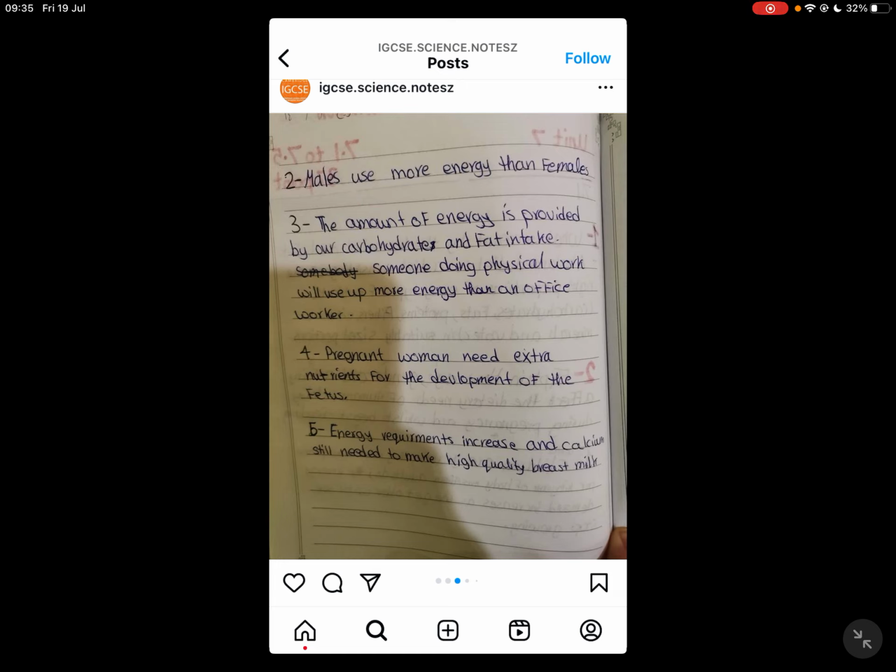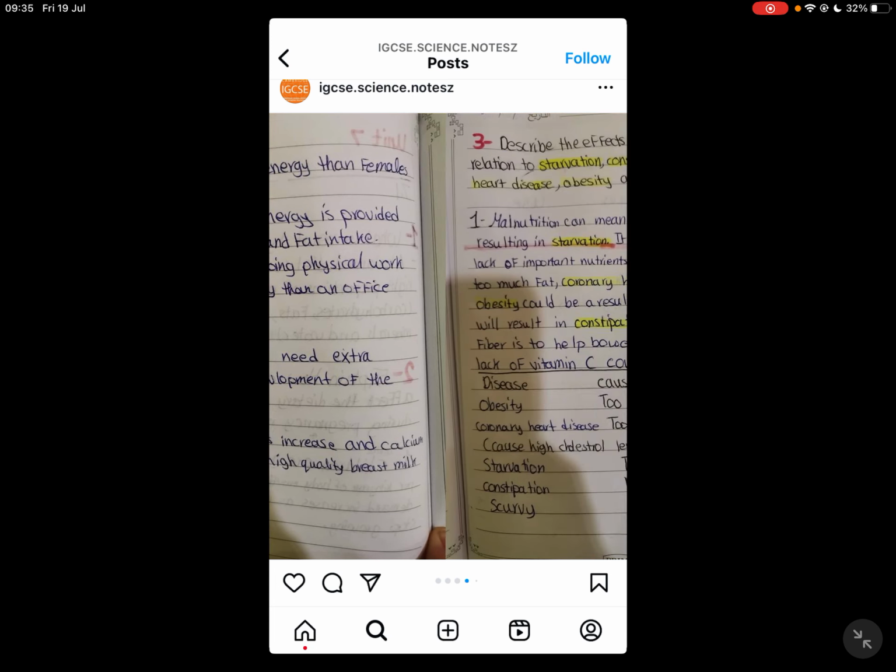For example, the amount of energy is provided by our carbohydrates and fat intake. Someone doing physical work, for example working as a runner or sportsman, will use more energy than an office worker or someone who's just working on the computer. Also, of course, a pregnant woman needs extra nutrition for the development of the fetus, and the energy requirement increases, and calcium is still needed to make high quality breast milk.